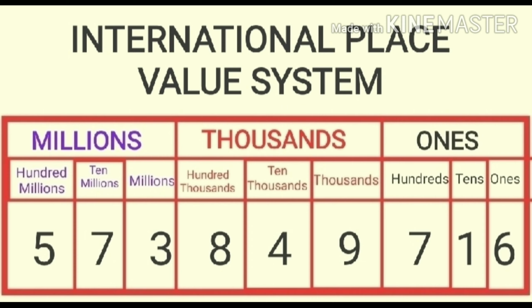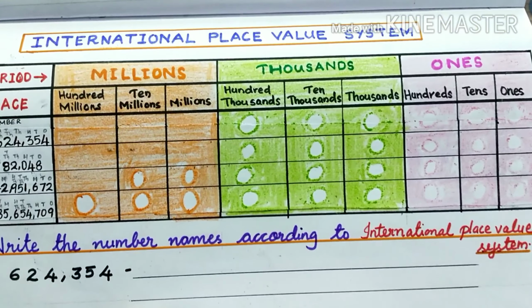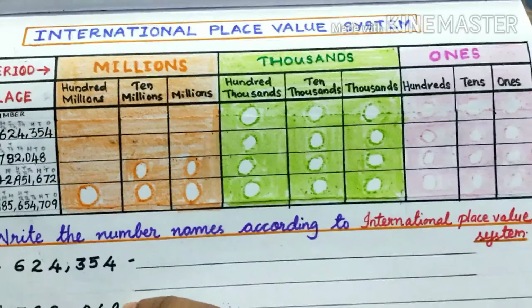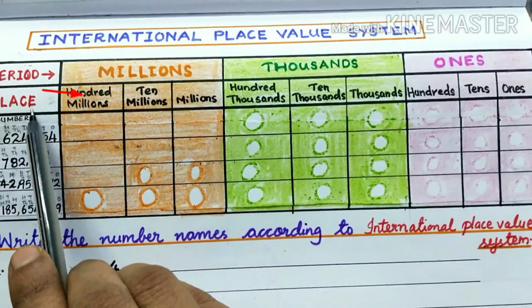The places in the ones period are ones, tens, hundreds. Places in the thousands period are thousands, 10,000s, 100,000s. Places in the millions period are millions, 10 millions, 100 millions. Children, this is the International Place Value Chart. Now in the place value chart, you can see the periods and places.